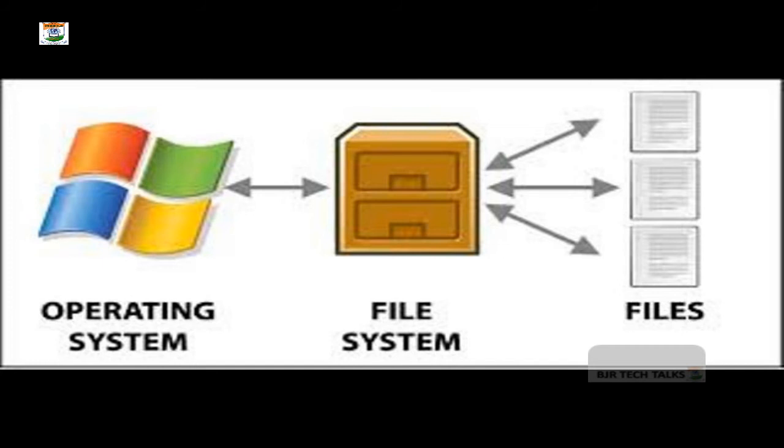And apart from that, we can also have different kinds of other files, like general purpose files, like the video files, the audio files, the image files, the word processor files, your PowerPoint presentation files, like that. So in the computer, we have different kinds of files. Basically, files are categorized into two kinds. The first one is the data file or the information file. The second kind is the program file, which contains programs like a C program or Java program.